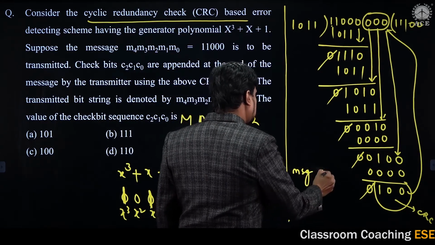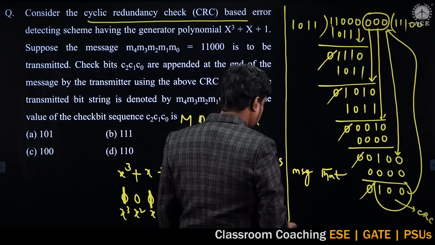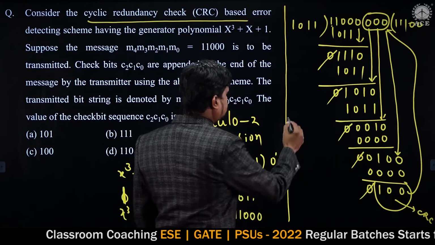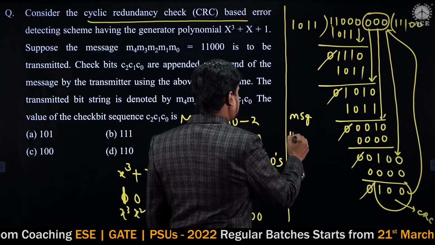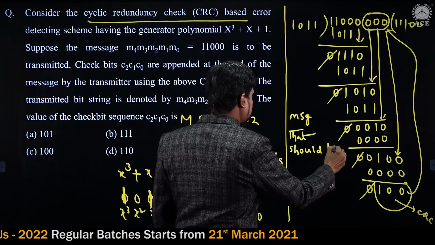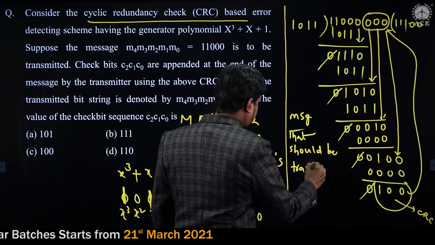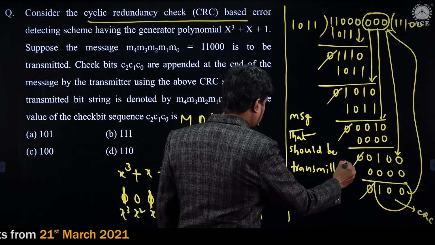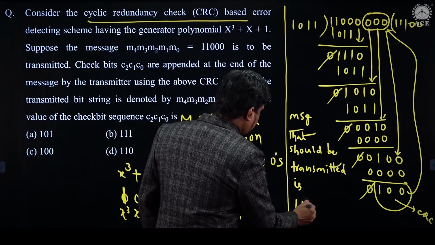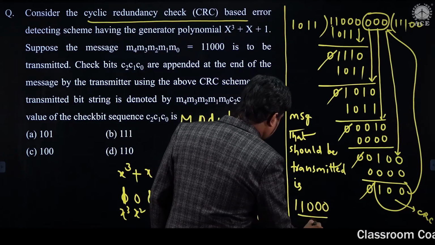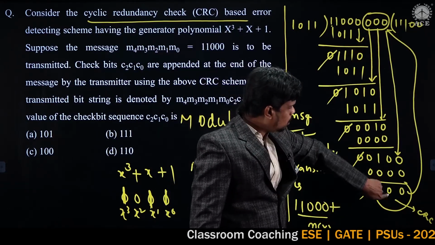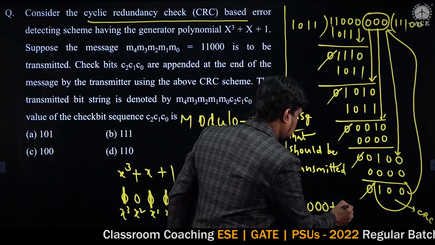The message that should be transmitted is as follows. What is that message? 11000, which is m of x, plus these three zeros are replaced by this CRC, which is 100.